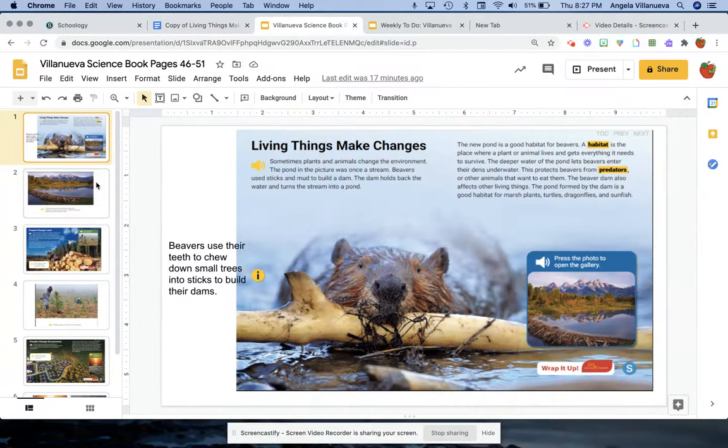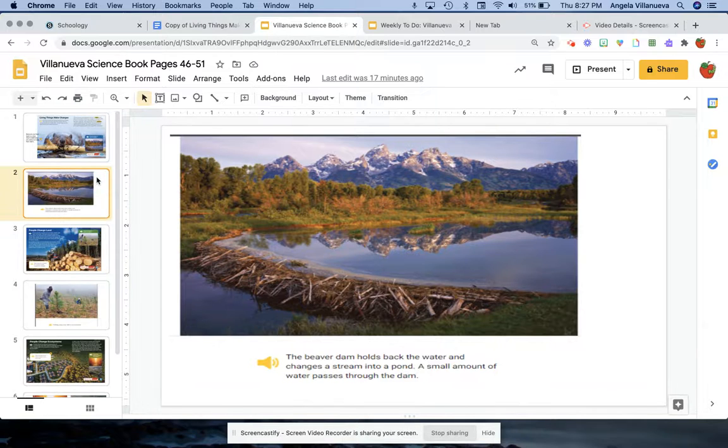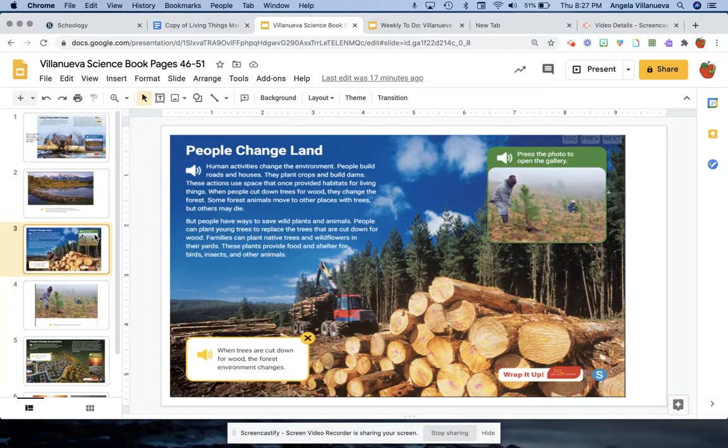Let's go back here. This was all about beavers, so now we need to look for how humans affect the environment. Okay, people change land. This looks like the good place to look. Human activities change the environment. People build roads and houses. They plant crops and build dams. These actions use space that once provided habitats for living things.